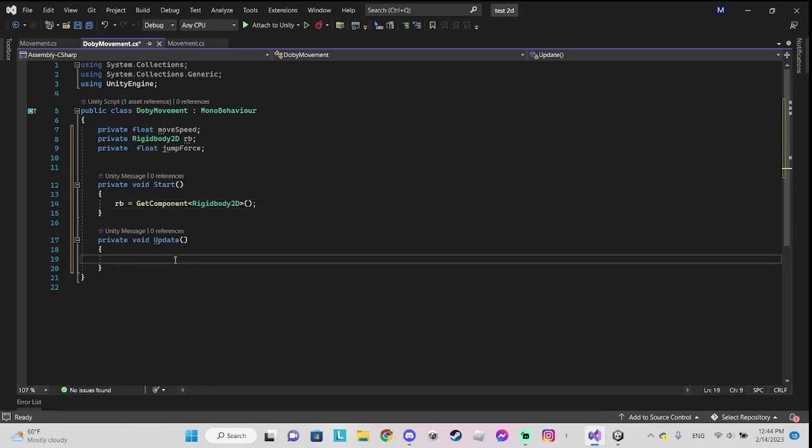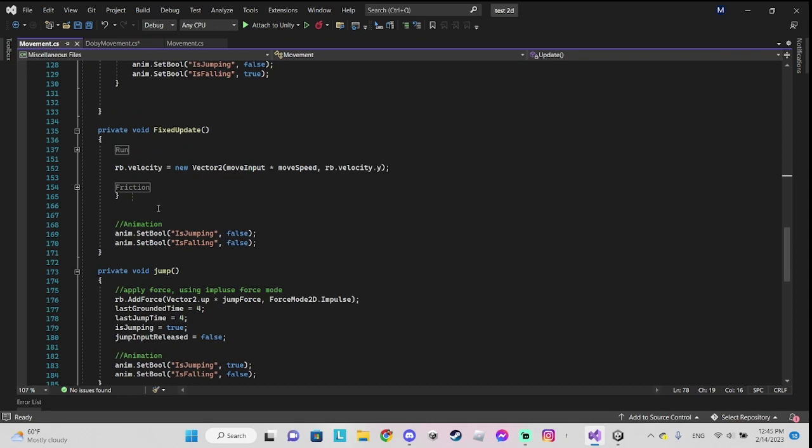Okay, we did it. Then we need to write rb.velocity equals new Vector2 (input times move speed, rb.velocity.y).